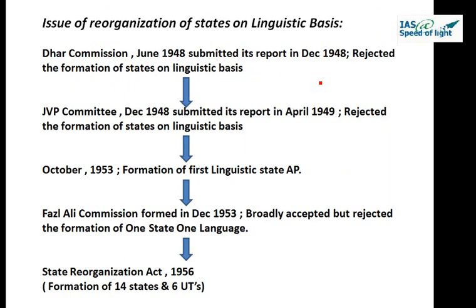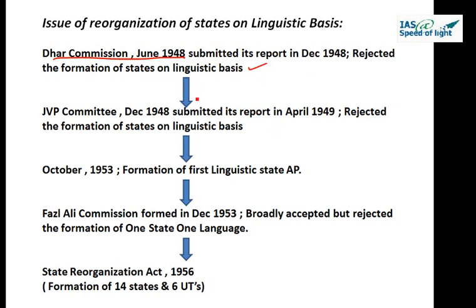Now, after the independence of the country, the issue of reorganization of states on a linguistic basis gained its voice, and many voices were raised in different parts of the country to form states based on language criteria. For that, these are the different sequence of events that happened. First, the Government of India formed the Dhar Commission in June 1948, which submitted a report in December 1948, and this commission rejected the formation of states based on language, or states on a linguistic basis.